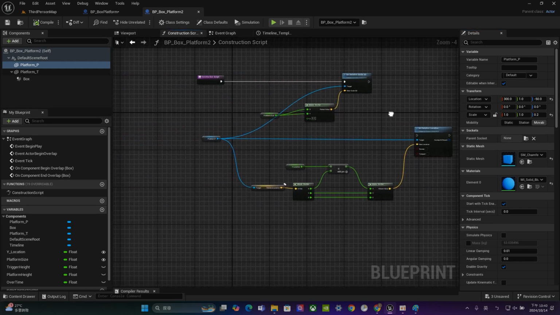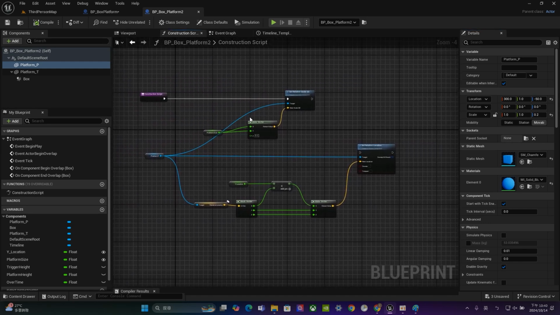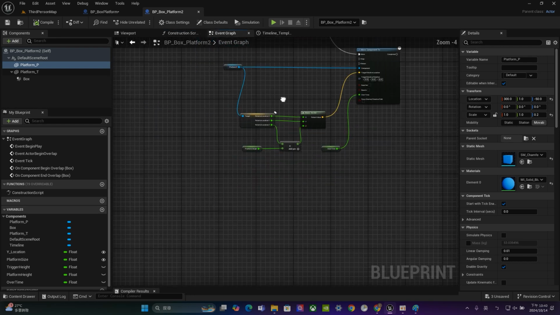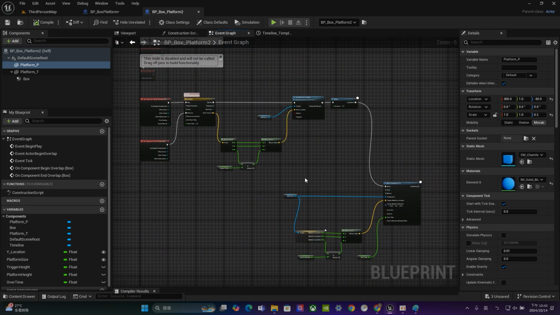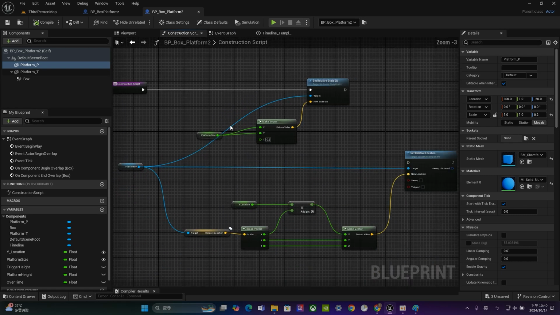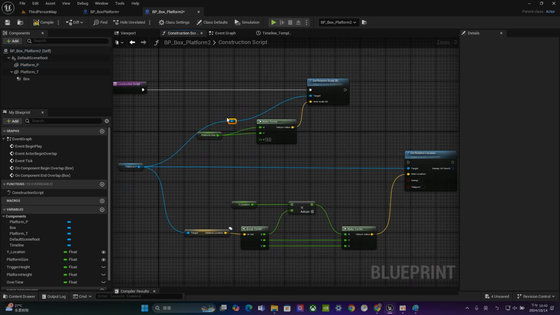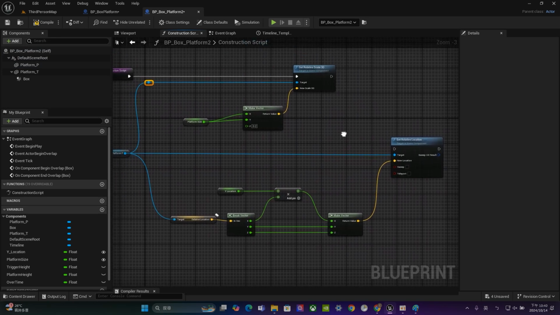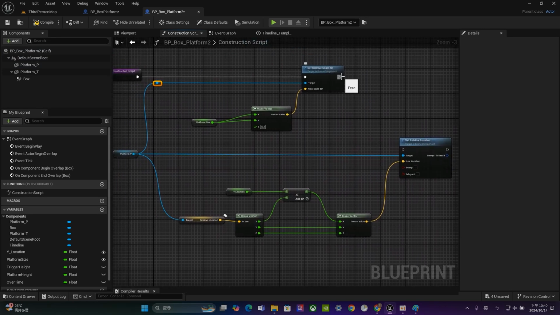First thing, construction script for coding the size of the platform. And second thing, event graph to control the movement of your platform and trigger. And right now, the thing I want to do is to organize them. So for example, I want to organize the line. You can double click, create a node, and drag them to here, and make the entire node clear, organized.